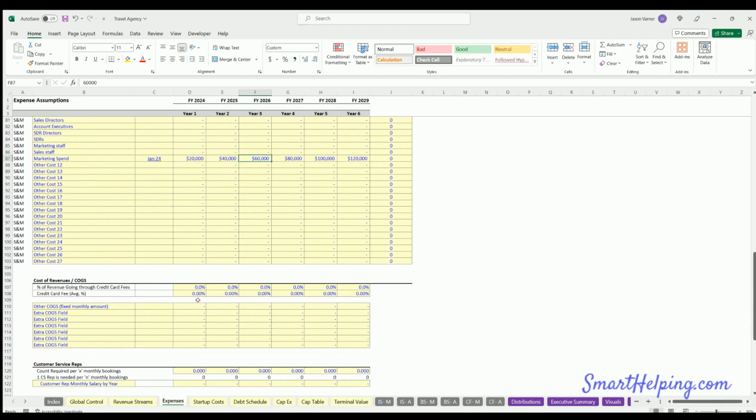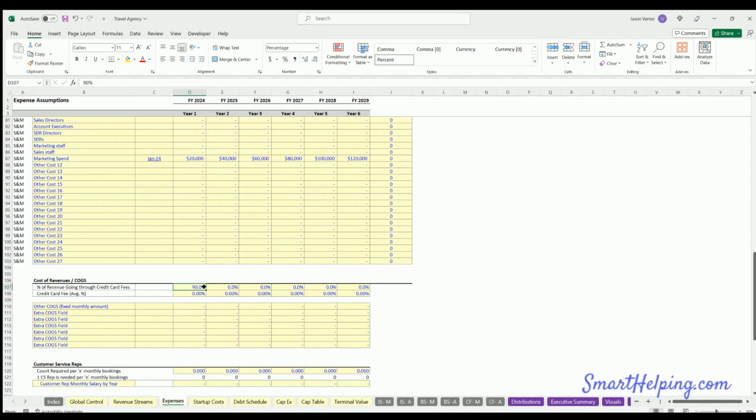What else? Okay, cost of revenue. So if your customers are paying credit card fees, maybe 30% of them, actually, this is going to be a lot. Maybe 90. If it's online, it's going to be most. And there could be ACH.